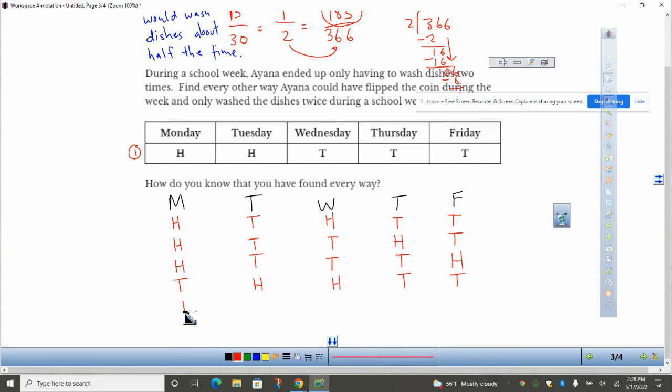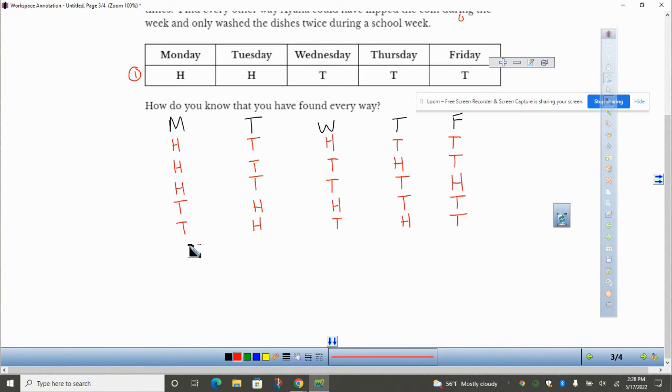Or we could do heads Tuesday, tails Wednesday, heads Thursday, tails Friday. I'm just going to scoot down a little bit here. Or we can do tails Monday, heads Tuesday, tails Wednesday, tails Thursday, heads Friday. Those are all the possibilities with Tuesday because we already had Monday and Tuesday.